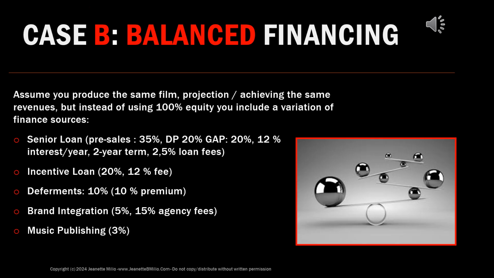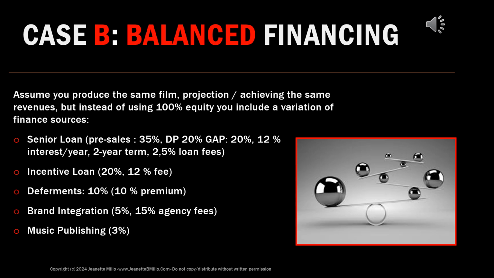When we look at a finance plan that is balanced, we are looking at a movie that would generate about 35% of the budget in pre-sales, would get the 20% down payment from the distributors, would generate 20% of a gap loan. So the senior loan here would be 35% plus 20%, so about 55% of the budget. And there would be an interest charge, of course, at 12%. We've done this loan scenario before, so you know how this works.